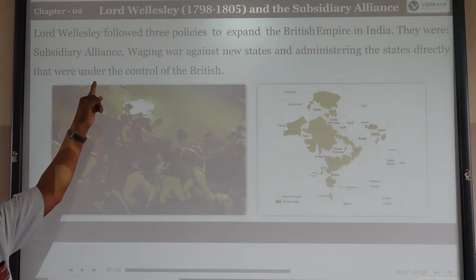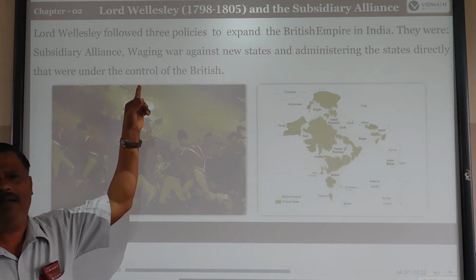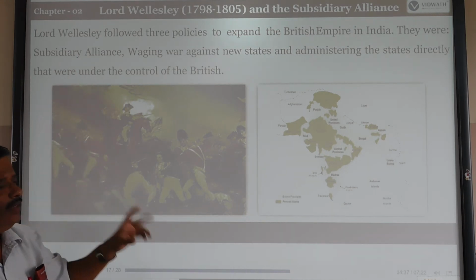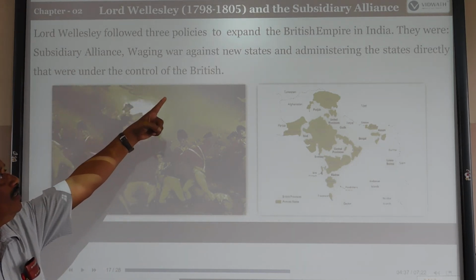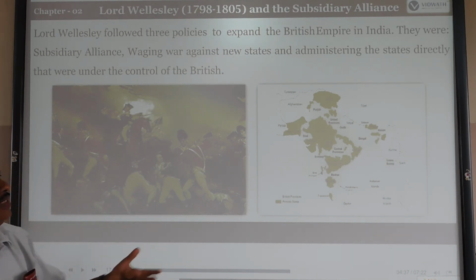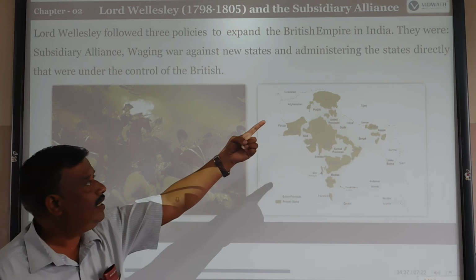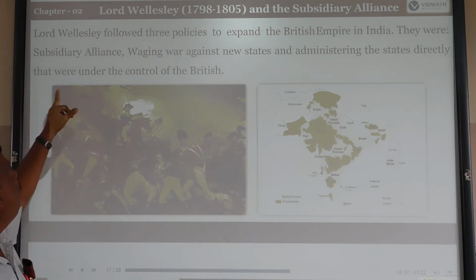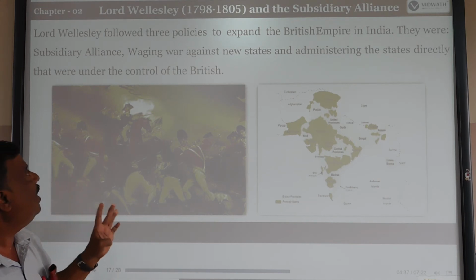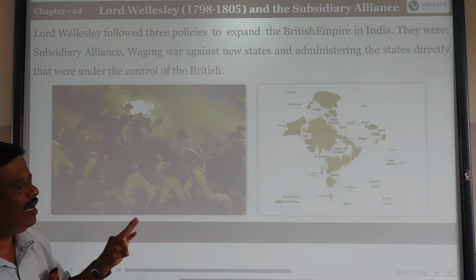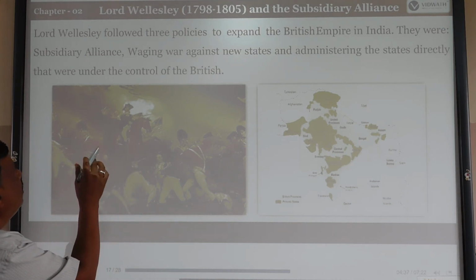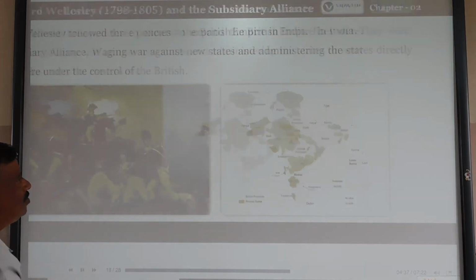What were the policies implemented by Lord Wellesley? One is subsidiary alliance. Second one, waging war against new states. Third, administrating the states directly that were under the control of the British. So: subsidiary alliance, waging war against states, and administering directly the states that were under the control of the British.